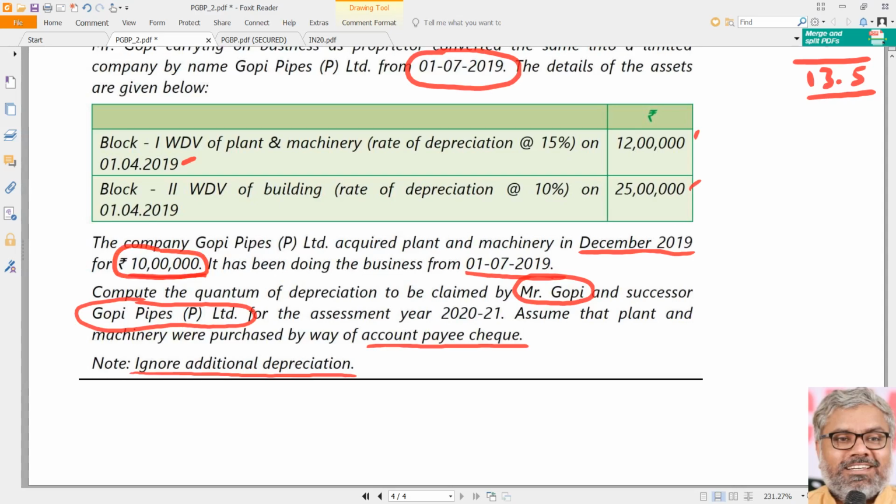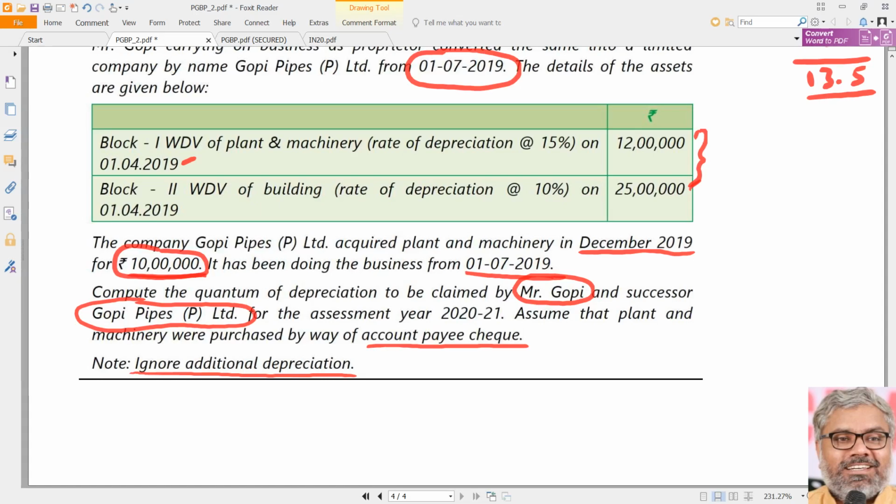No. How can it be? Because only the successor directly purchased it. So the question of apportionment does not arise for that 10 lakhs. Only on these two things does the question of apportionment arise. We have to calculate depreciation as if nothing has happened.